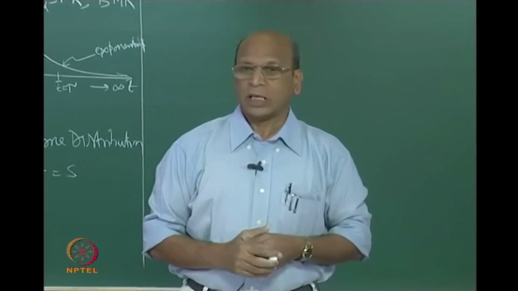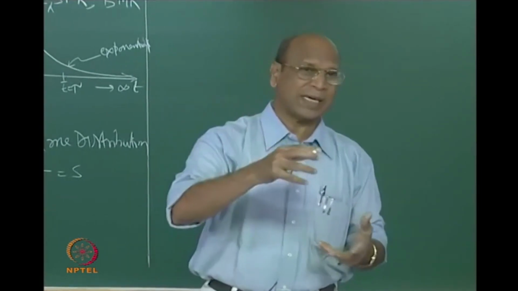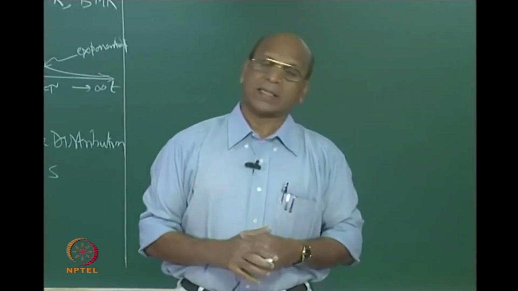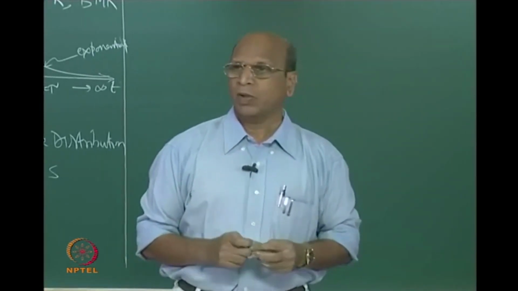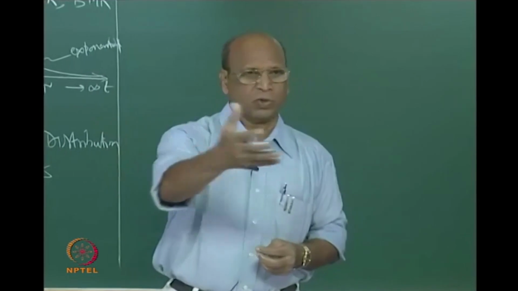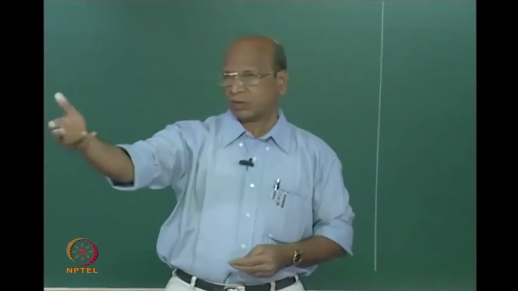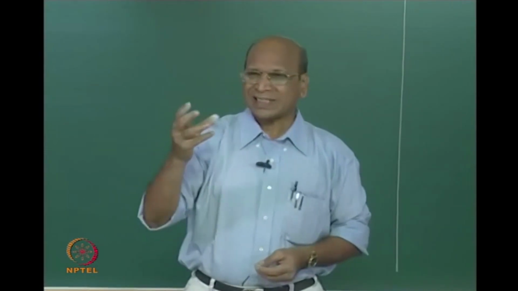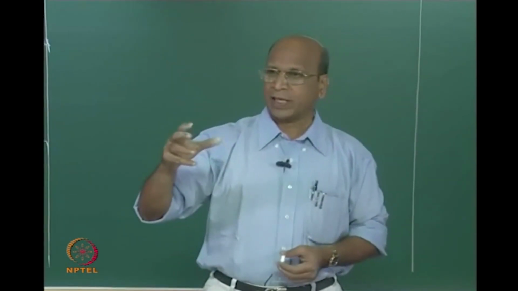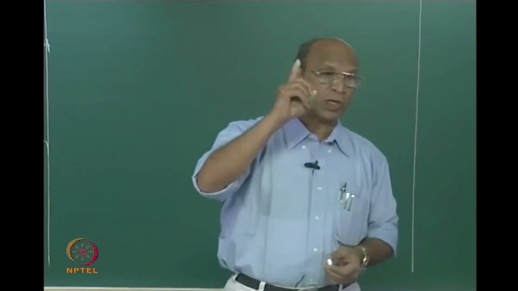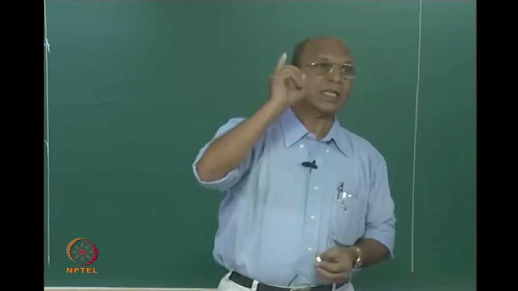Under some conditions you also get negative order, but that comes only with Hougen-Watson models. I also asked you a question, what is the information you get from Hougen-Watson models? Hougen and Watson models will give you only rate expression for heterogeneous catalytic reactions.